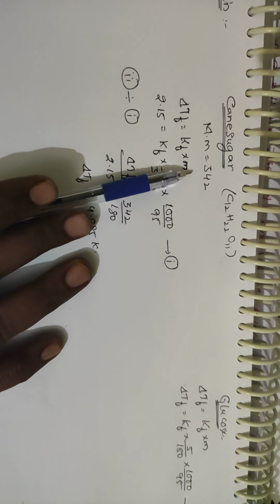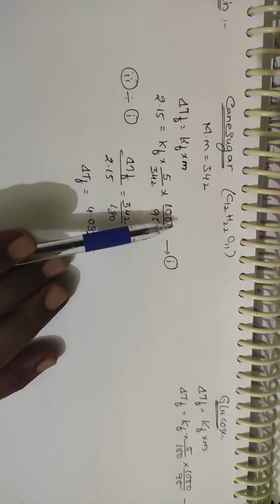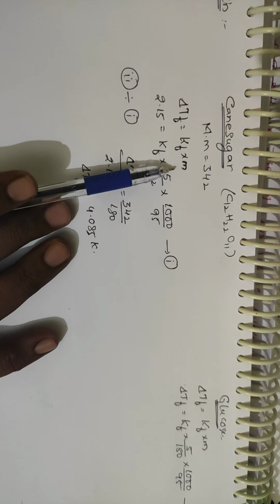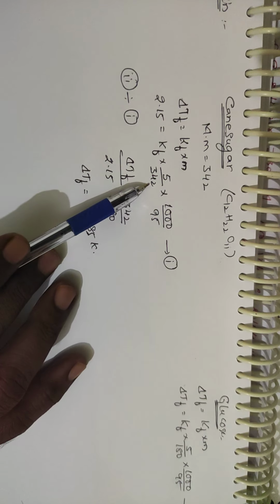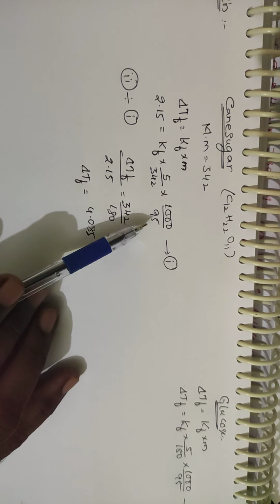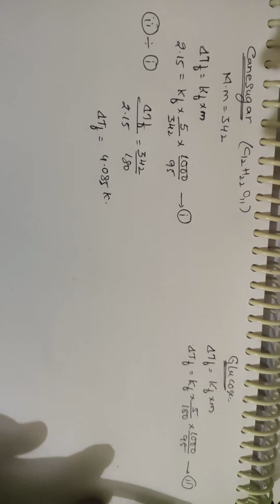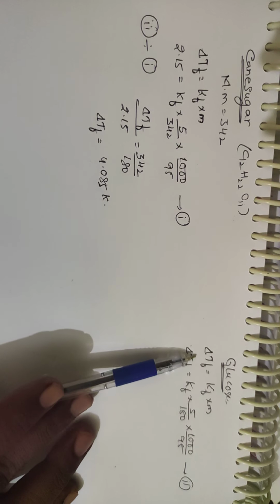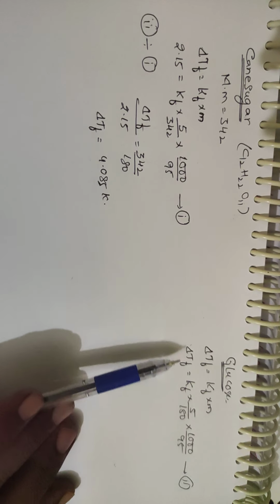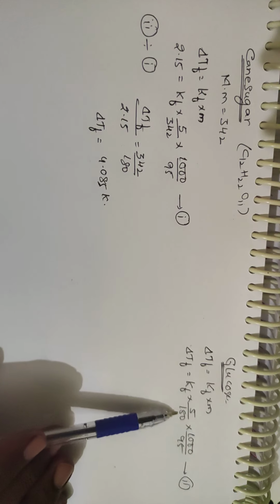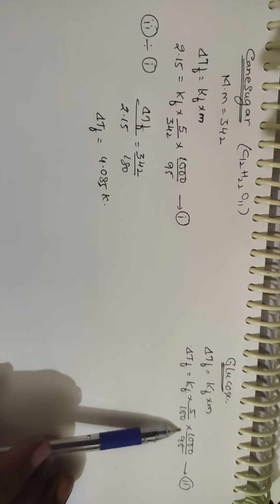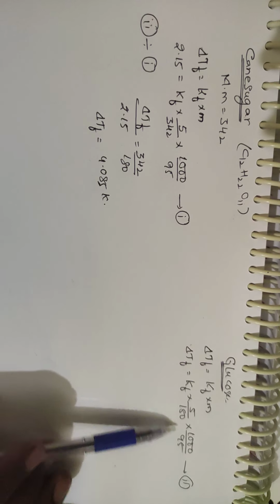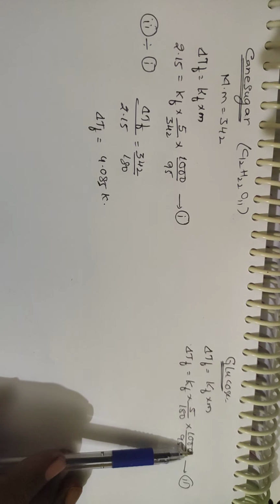Molality means weight by molecular weight, right, into 1000 by 95. Here 5% is mentioned, meaning 5 grams is present in 95 grams of solvent. So it is 5 by 342, the molecular weight, into 1000 by 95. Take it as the first equation and go for the glucose second equation. Delta Tf is equal to Kf into m. Delta Tf is equal to Kf into 5 by 180 into 1000 by 95. Here also he is taking 5% only, so 5 grams in 95, but the molecular weight is 180.